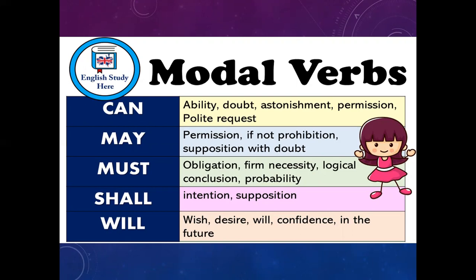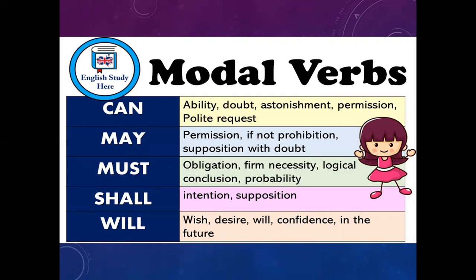No. Can, may, must, shall, will, could. Can becomes could, may becomes might, shall becomes should, will becomes would. But they will not have anything like an s, ed or an ing. Okay, they are always followed by the base form of the word, like can play, should appear, was calling, etc. Okay, students, so these are the modal verbs.